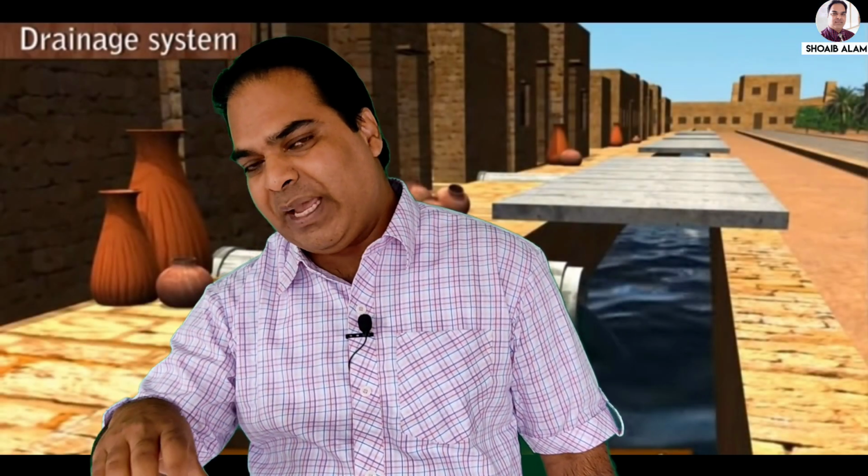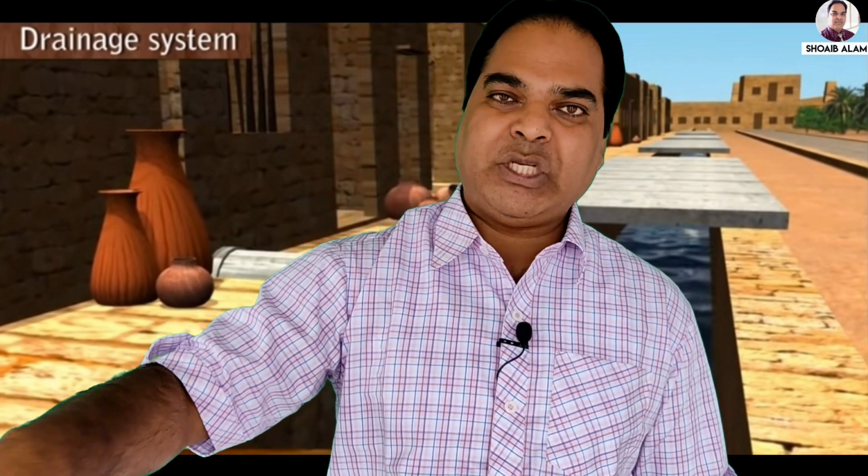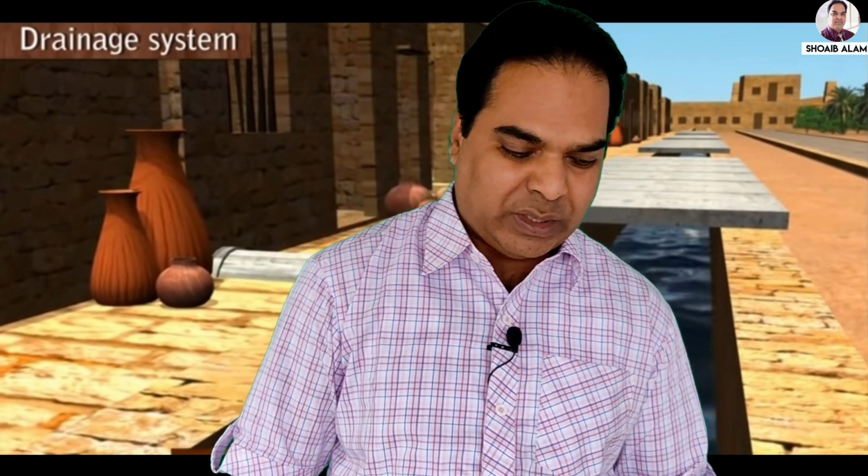Beneath the streets, the lanes of the city, there was a main drain, approximately 1 to 2 feet of depth. At regular intervals manholes were there, so that a person can enter into the hole and clean from time to time. So drainage system was there. The floors of the kitchen were tilted. Bathroom floors were also tilted, so that water can easily slope and flow towards the main drain situated on the side of the streets.